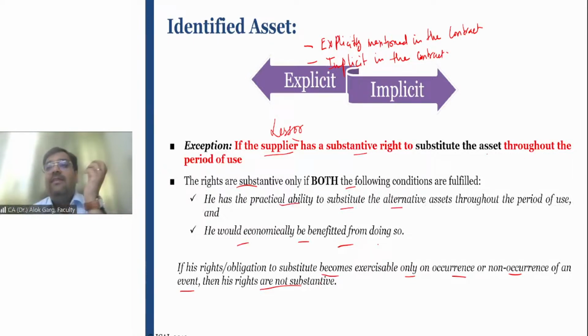In this case, it is a protective right. It is not a substantive right. The lessor will not be benefited by replacing this car. The lessor is bound to replace the car because of the breakdown. Is that clear? Sir, can you take another example?